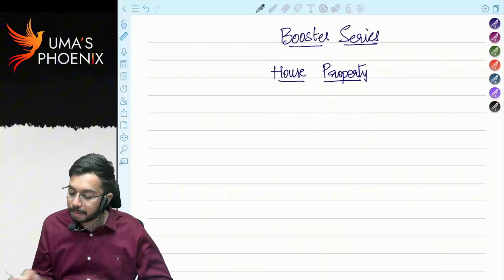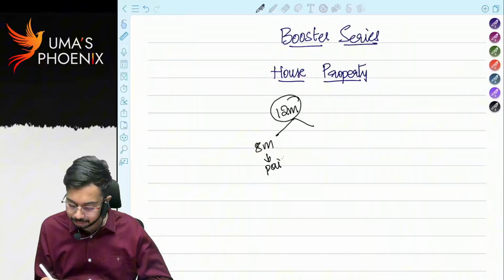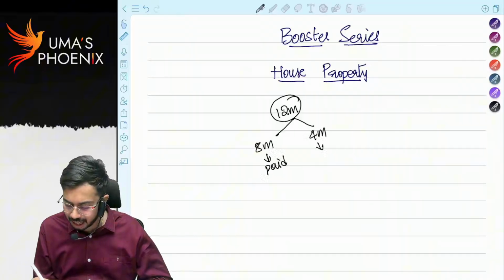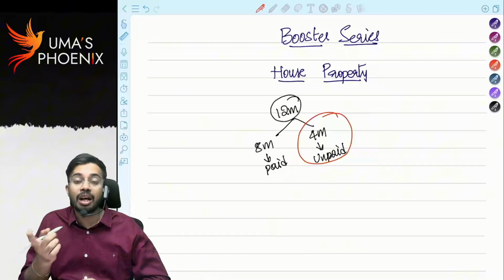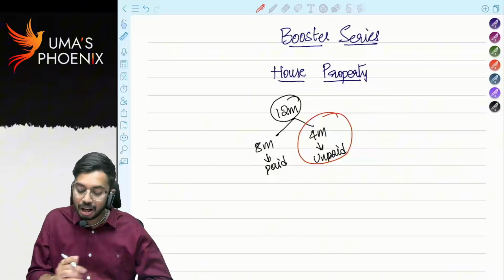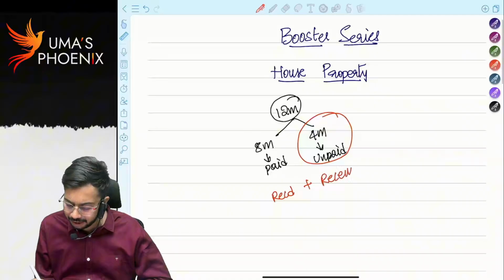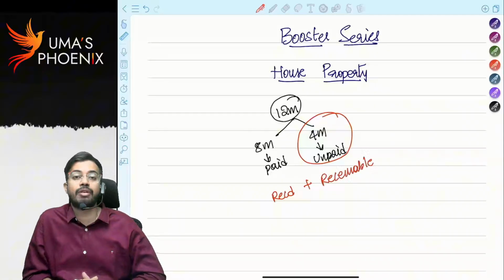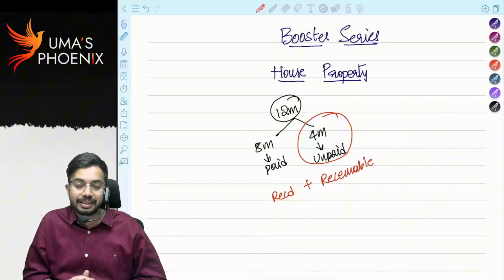Let's say house property is given on rent for 12 months. Out of 12 months, 8 months rent was paid. 4 months rent was unpaid. Whatever the 4 months rent unpaid is there, even that also is to be considered in calculation of income from house property, because not only received, whatever the amount that is receivable is there, even that will also be considered, because method of accounting followed is accrual basis.